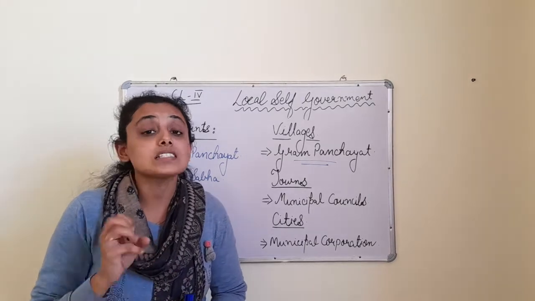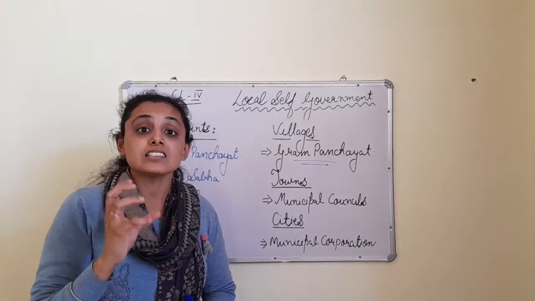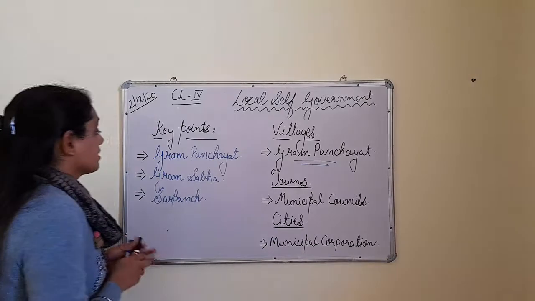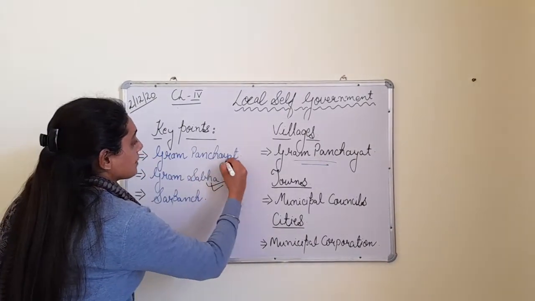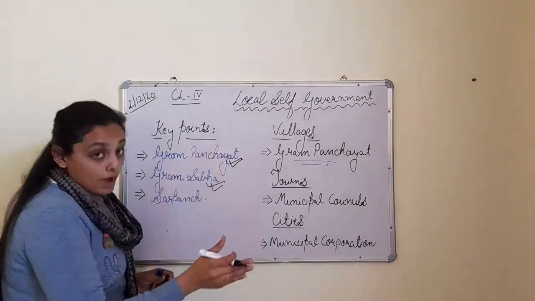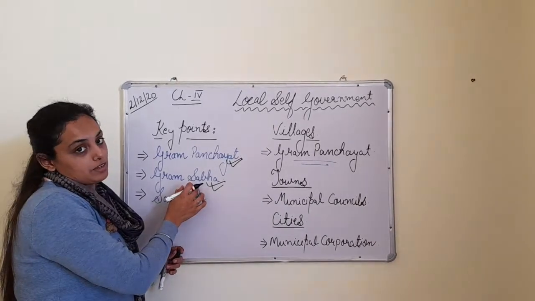Now, who is the one voting? The normal people. But these normal people are known as Gram Sabha. Gram Panchayat votes are conducted and the ones who are voting are the members of the Gram Sabha.